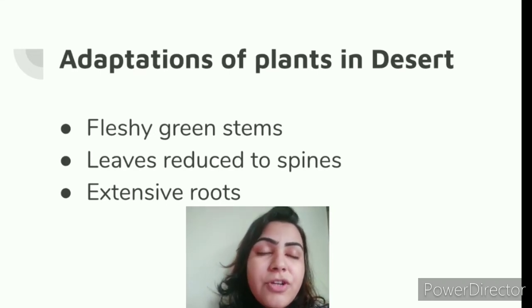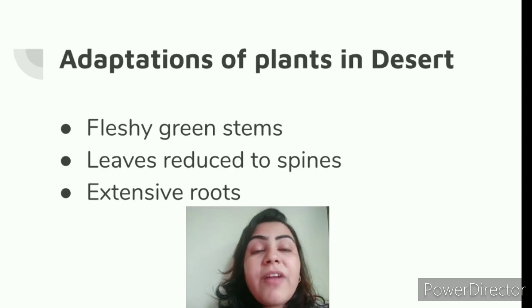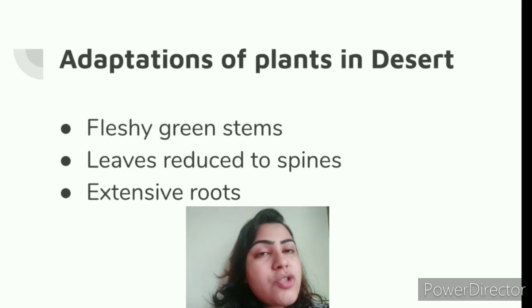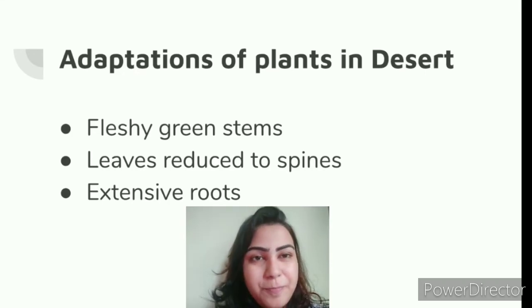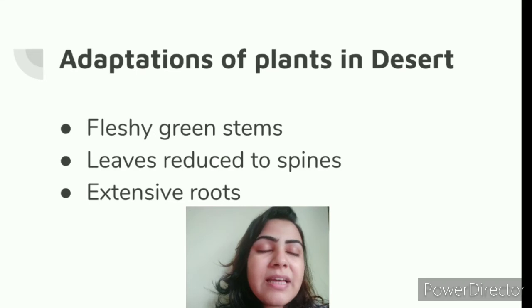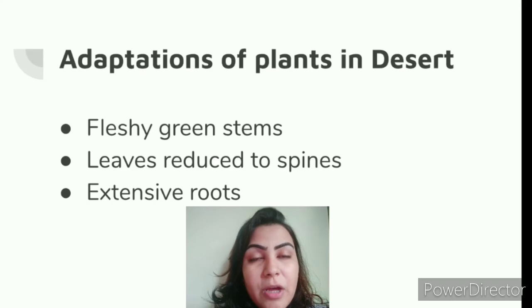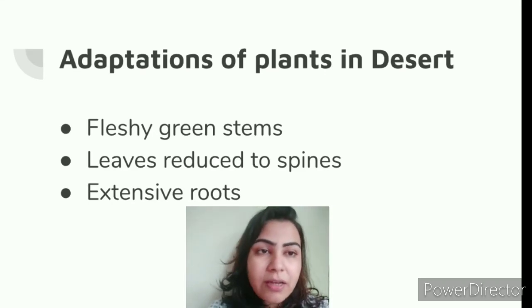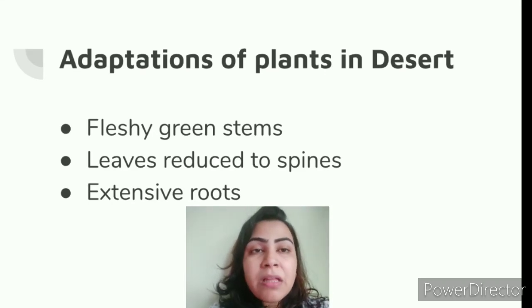In this kind of trees which grow in the desert, they have fleshy green stems. Now we all have drawn the cactus, right? So in the cactus, that green part that you draw is actually the stem, and those spines that you draw, those are the leaves. Now why are the leaves like that? The leaves are like that so that they do not lose water. Now you know that deserts have very less water, right? Deserts have very less water. So the leaves are reduced to spines so that they do not lose water and they can retain as much water as possible.